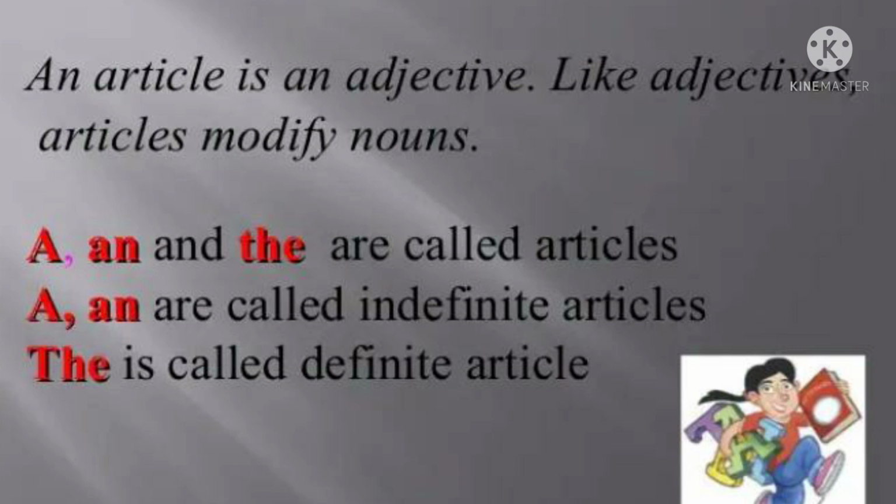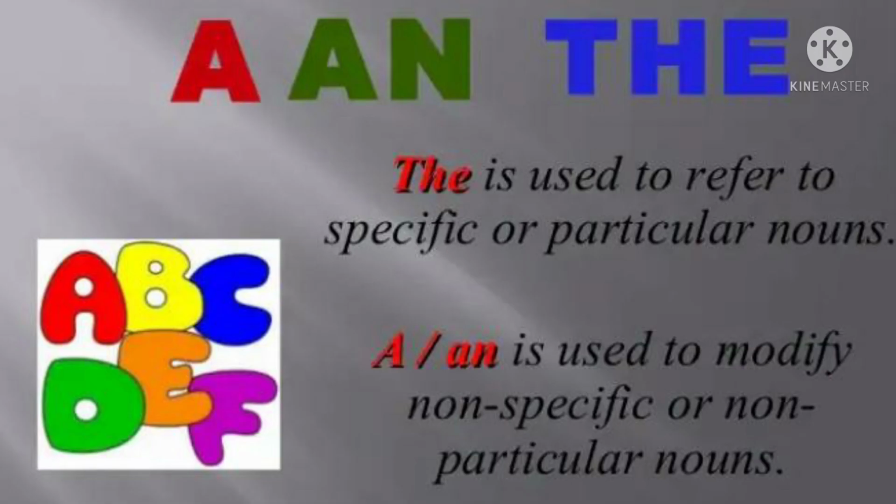Actually, an article is an adjective. Like adjectives, articles modify nouns. A or an and the are called articles, and a and an are called indefinite articles, as we have discussed just now. The is called the definite article, as I just said, isn't it? And the main concept is that "the" is used to refer to specific or particular nouns, and for non-specific or non-particular nouns, we use a or an.